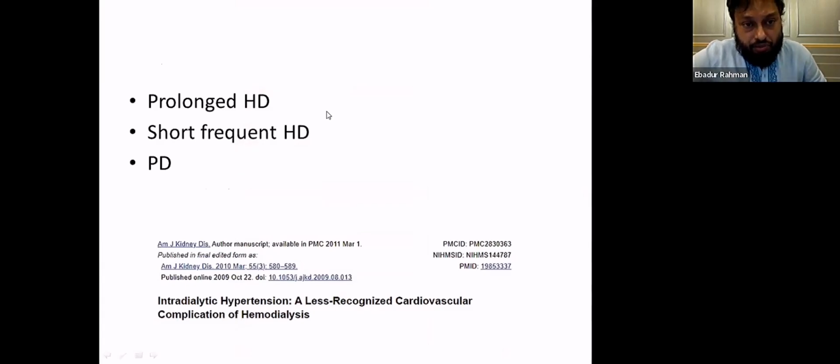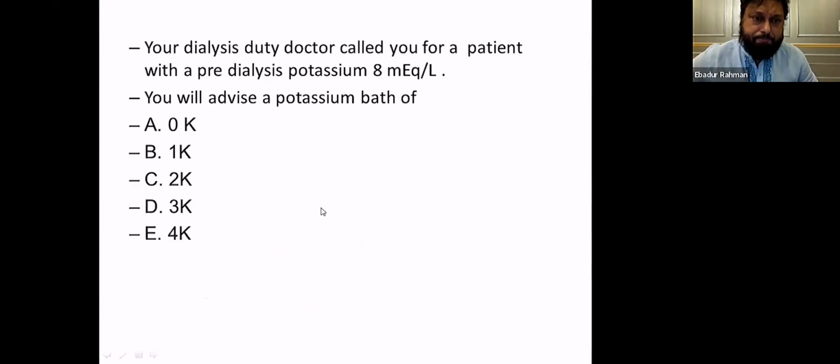So another way to reduce the hypertensive episodes is prolonged dialysis. You have seen with me when I am rounding, I prolong dialysis for many of the patients who are having hypertension. You can also give short frequent dialysis, or rarely you can switch to peritoneal dialysis. And these are the references.